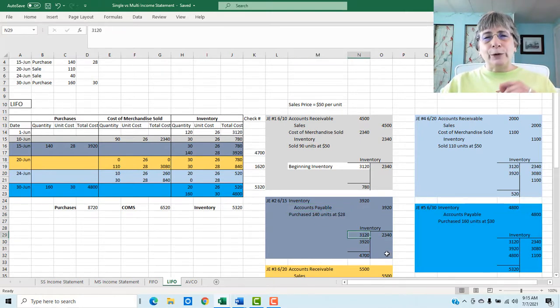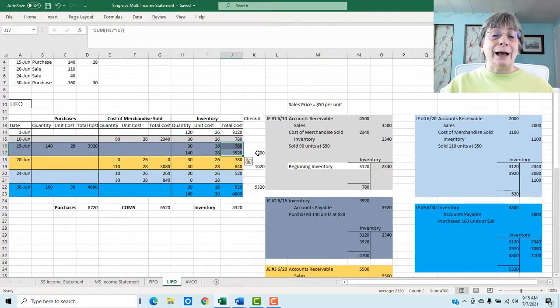We started with 3,120, we sold 2,340, and now we're adding on 3,920, which gives us an inventory balance in this account of 4,700, which is these two items, 780 and 3,920 added together. And here's a little check figure for you.